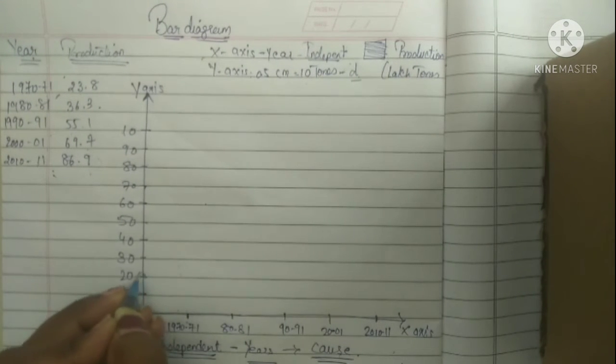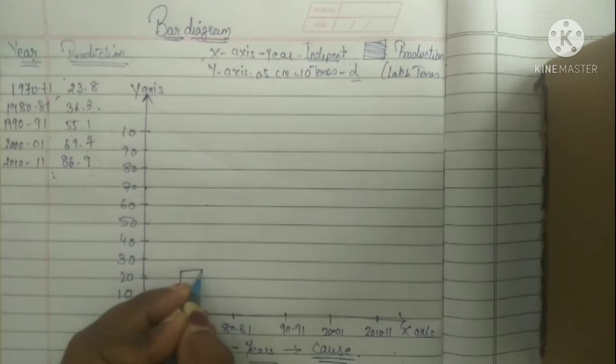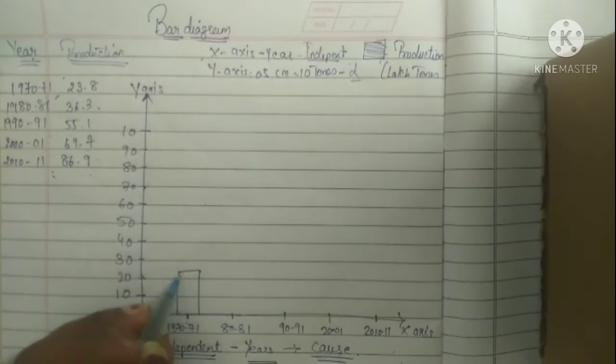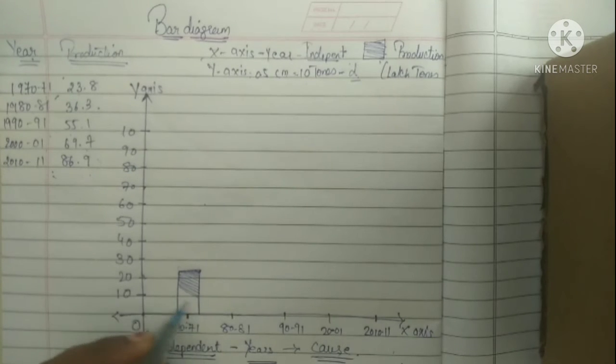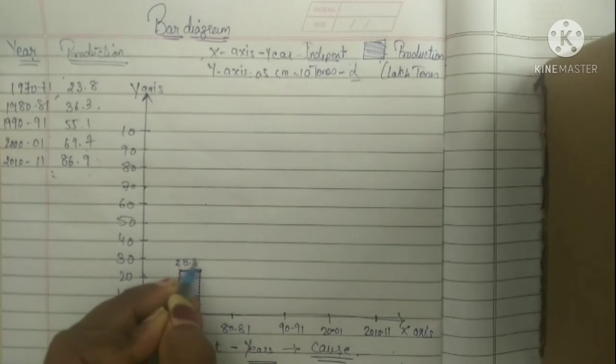So 1, 2, 3. So here we are measuring up. I am putting a line and I am just making a bar. Okay, here I have shown the production is sliced up in this portion. So I am going to measure this and do the scaling of the portion. What is this? This is 23.8.